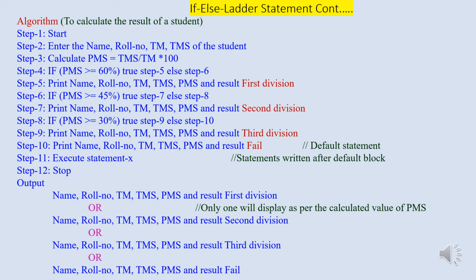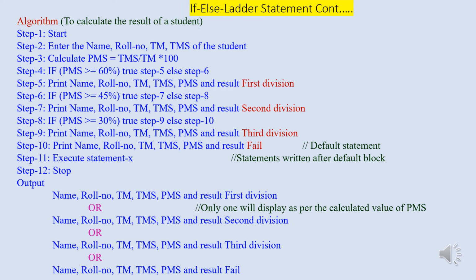After this, at step number 4, verify the condition, that is percentage of marks secured is greater than or equal to 60. If found true, then move to step number 5 and print name, roll number, total marks secured, percentage of marks and declare division as first.